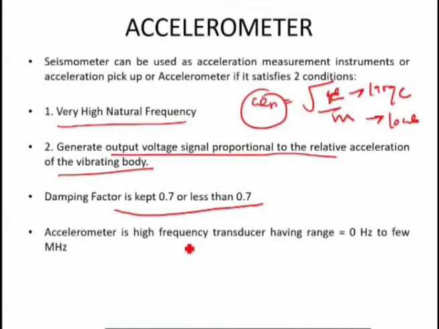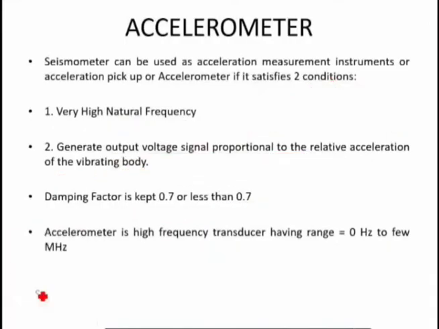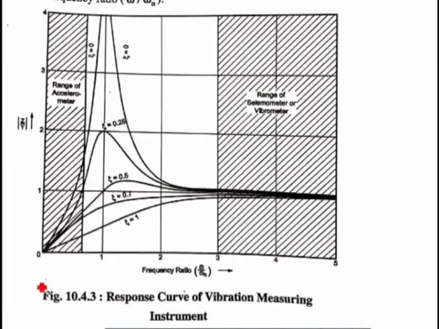And this accelerometer is also called a high frequency transducer having a range of 0.1 Hz to a few megahertz. So it is a very lightweight instrument and can be used in a number of applications, and again it is able to measure low frequency to high frequency as well. This is all about the accelerometer. So all these three instruments we can use, that is accelerometer, vibrometer and velometer, for measuring vibration.